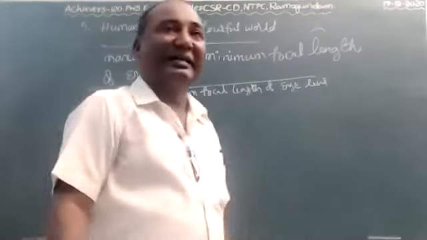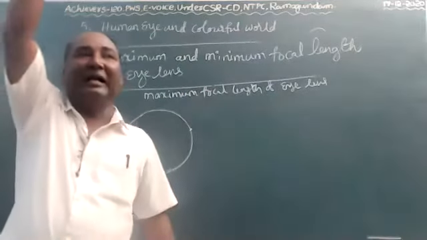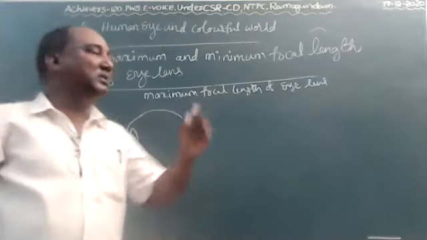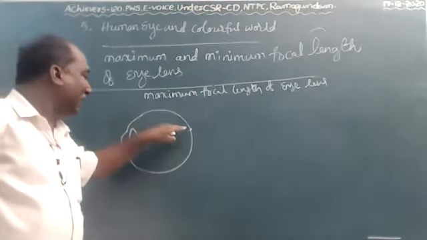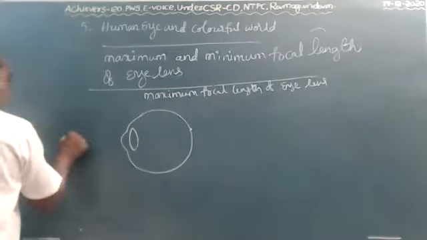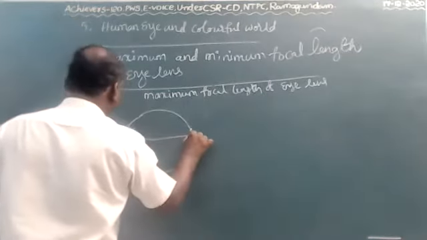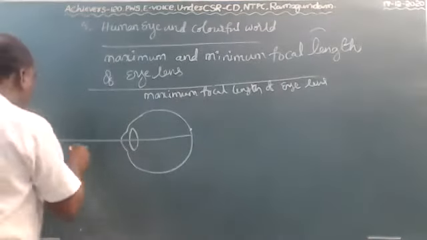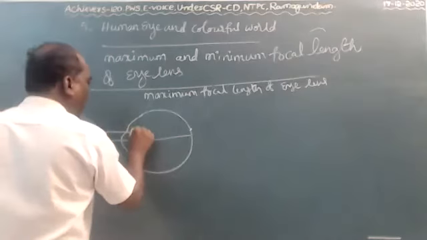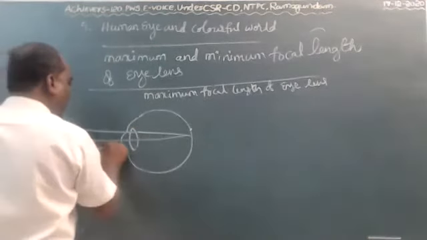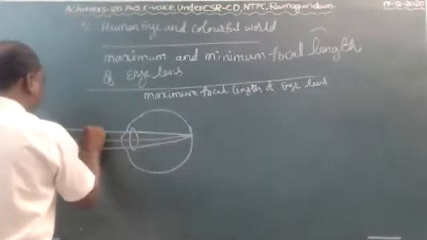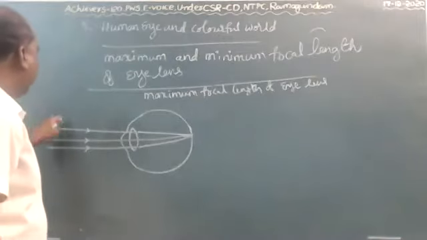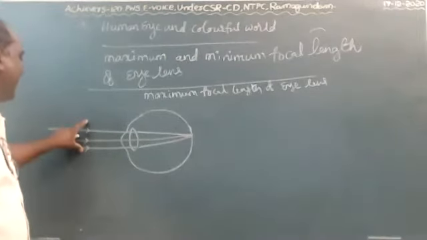Just imagine that parallel rays come from infinity and pass through the eye lens. Their image forms on the retina.